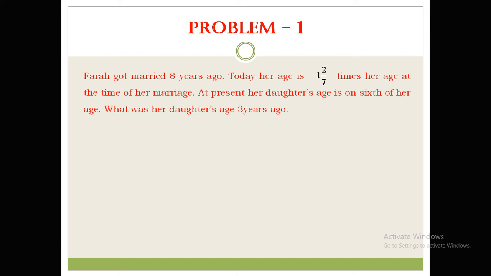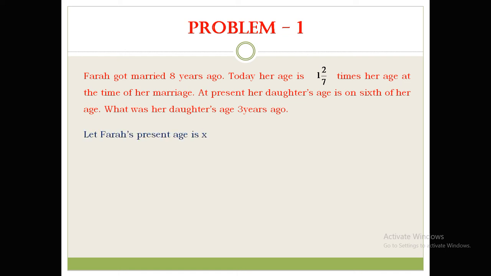Farah got married 8 years ago. So here, according to our principle, let's take Farah's age at present as x years. Then 8 years ago it will be x minus 8. Today her age is 1 and 2 by 7 times her age at the time of her marriage. That means x is equal to 1 and 2 by 7 times her age at the time of her marriage, that means 1 and 2 by 7 into x minus 8. Very simple.